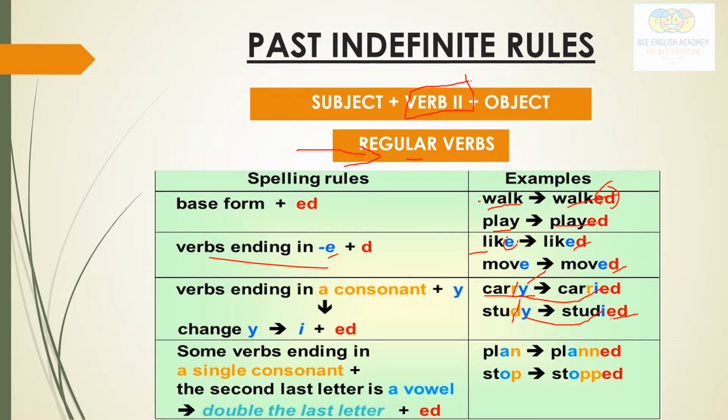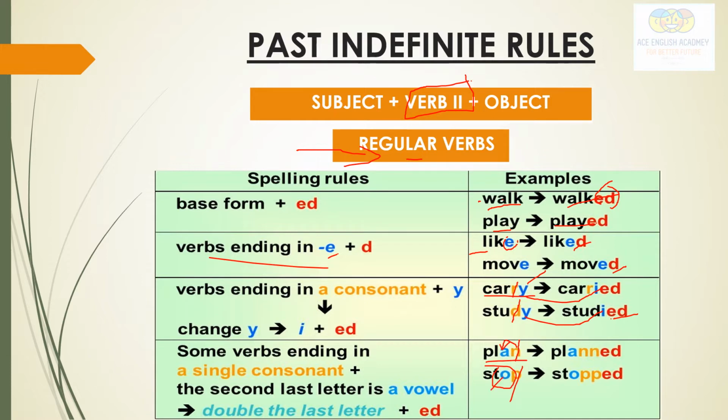Next is plan. The last letter is a consonant, but before the consonant is a vowel. I hope everyone knows the vowels and the consonants: a, e, i, o, u, and the rest are all consonants. So here again, consonant, and this is o, a vowel.